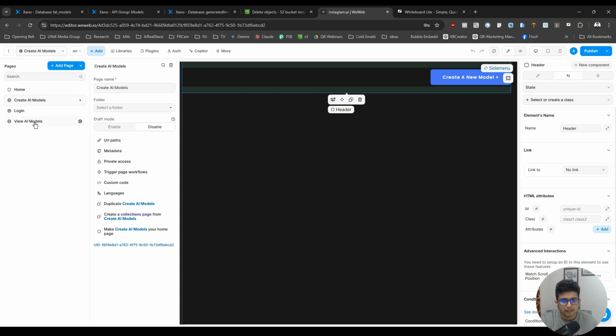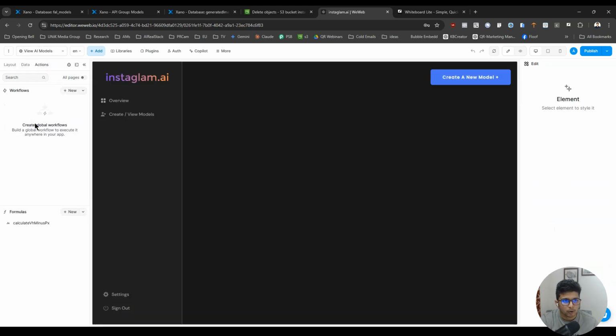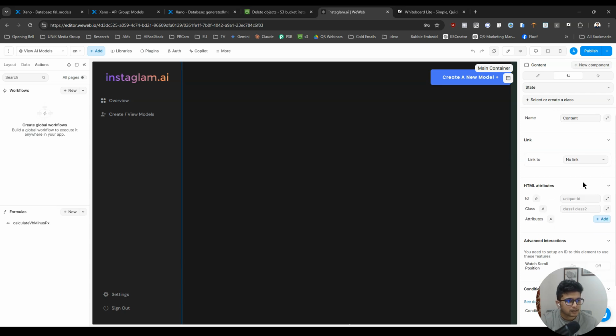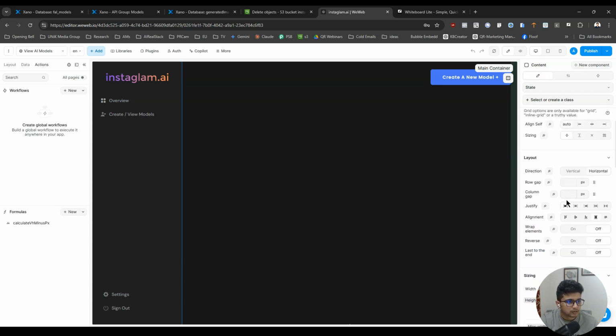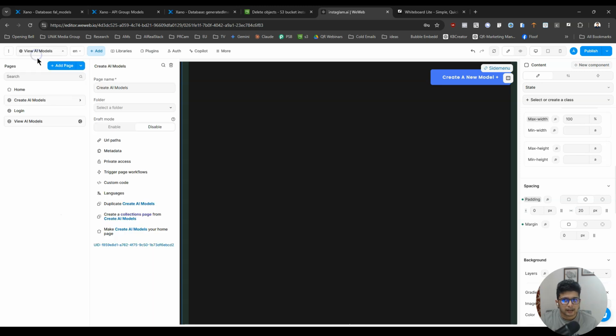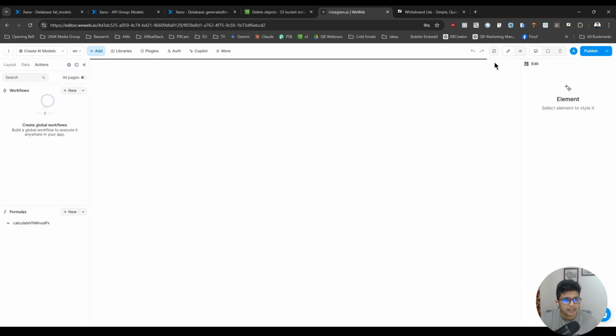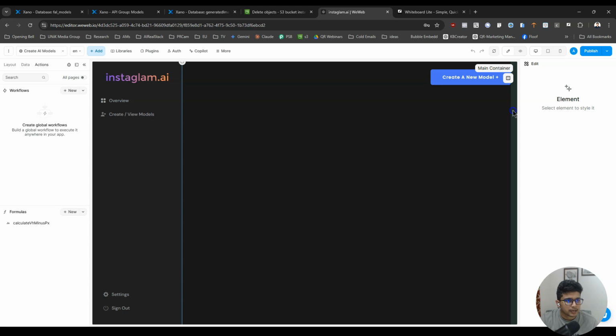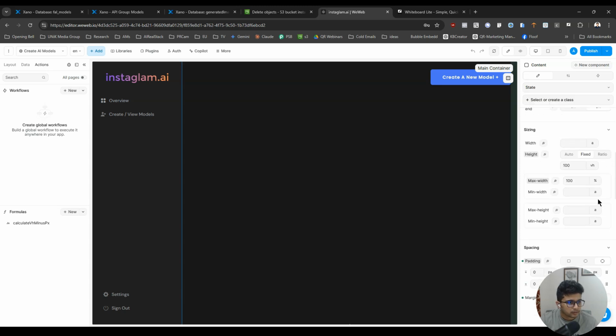So let me head back to view AI models, and here I am going to add that same padding we had on this. So we'll have to do this twice, but that is fine. So we'll switch to this, and we will add a 20 pixel padding for this container across. Okay, and we will do the same for create AI models. I wish I did it before cloning, but it is what it is.